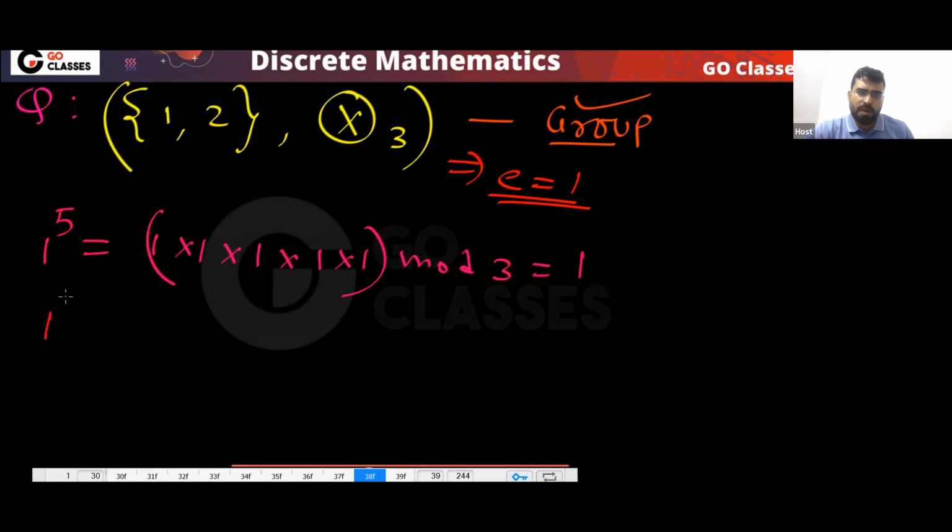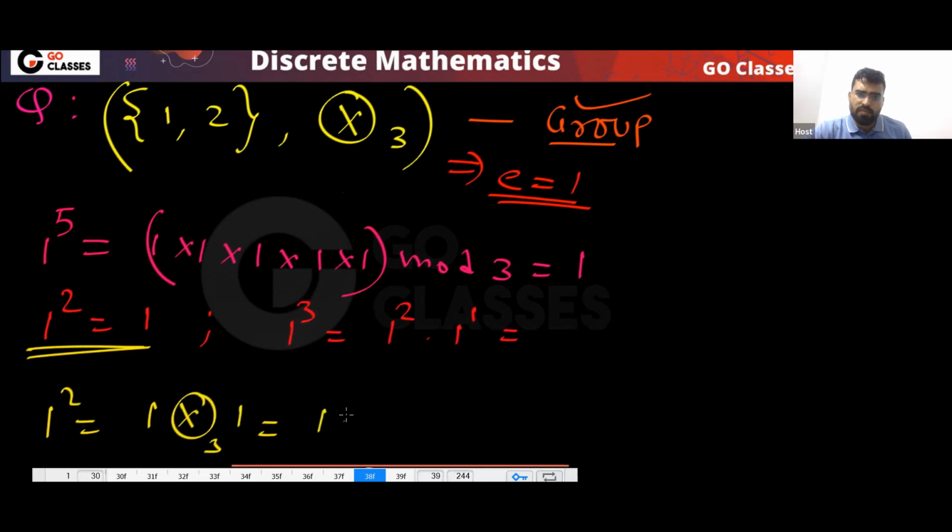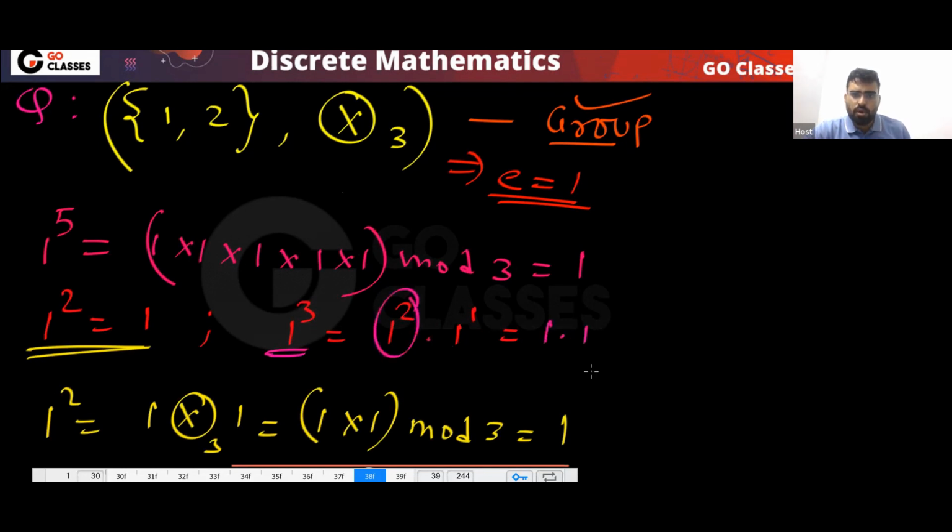You can find 1 power 2, which will be 1. Now you can find 1 power 3. 1 power 3 means 1 power 2 times 1 power 1. 1 power 2 is 1, so it is 1 times 1.